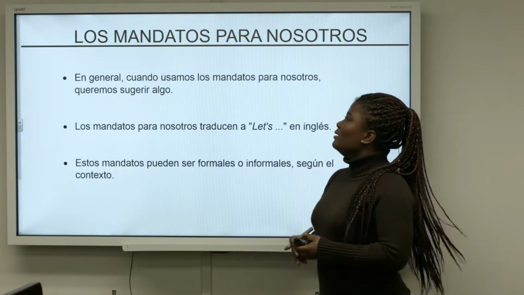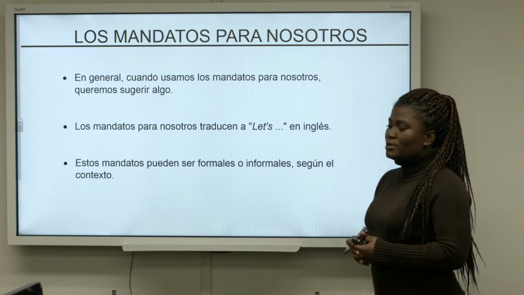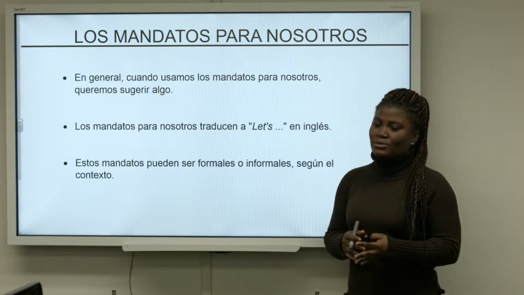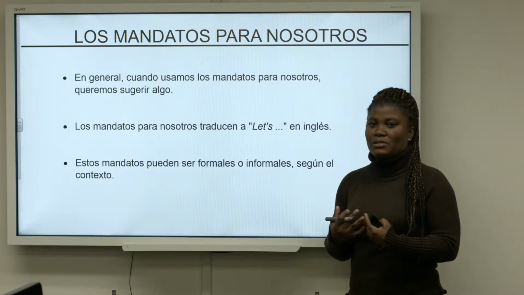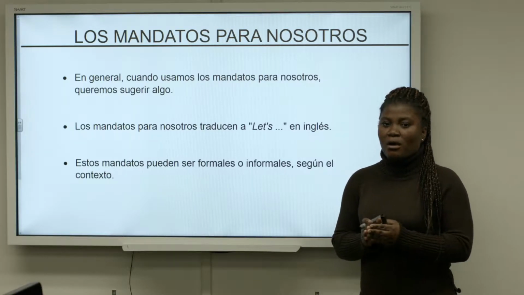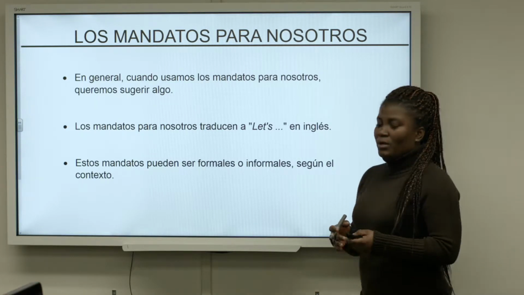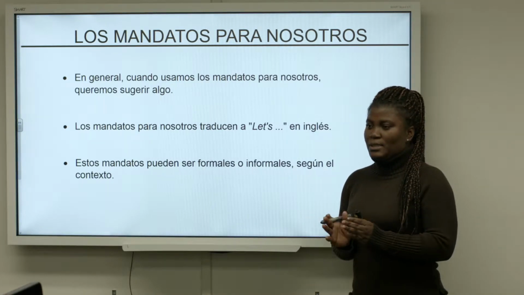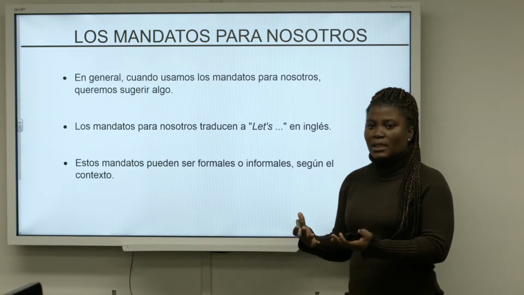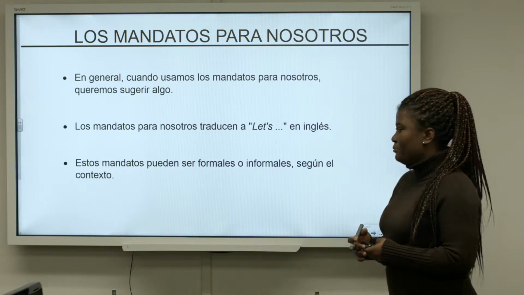Let's get started. We commands. In general, when we use commands for ourselves, we tend to give suggestions to ourselves rather than very strong commands to one another. In English, this is what you would see as "let's." So you're suggesting that we do something together as a group.